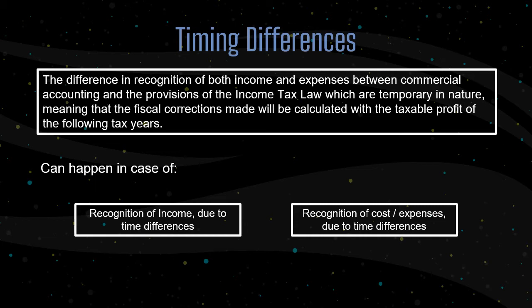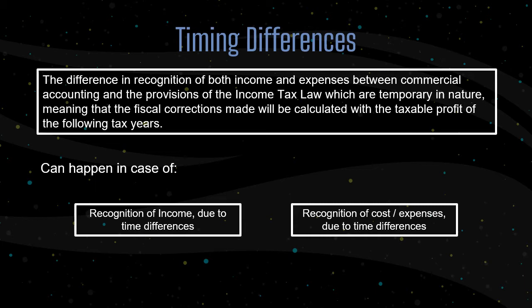Next, different methods of inventory valuation, where according to the tax law, the only allowable methods of inventory valuation are the average and FIFO methods. And last, because of the allowance for uncollectible accounts, which according to tax law is not allowed except for certain businesses.